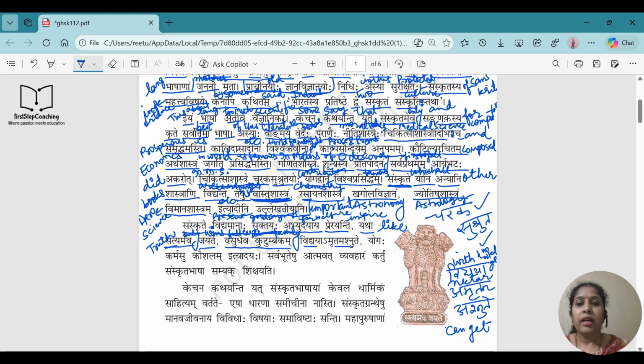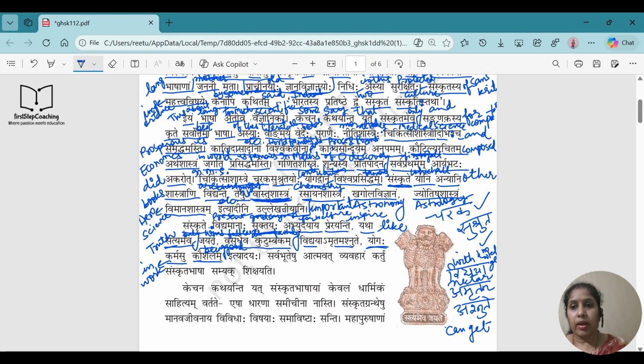Then yogaha karmasu kaushalam. Yogaha means we are talking about yoga. Karmasu means in your work or in any activity, in whatever you are doing. Kaushala means being honest or being good. So being good in the work, whatever we are doing, doing the work with full concentration and with your 100%, that is called yoga.